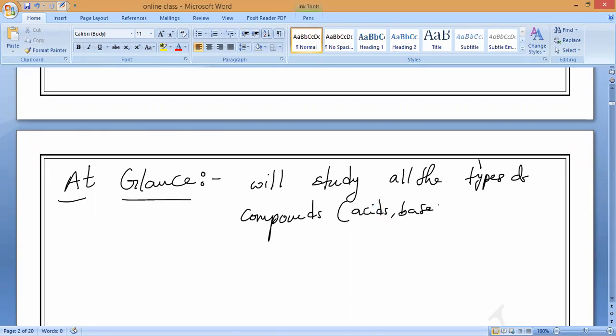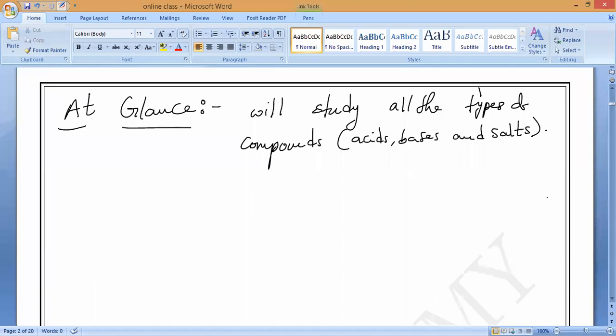Acids, bases, and salts. Is it okay, all of you? So now, next, what are their chemical properties? How are they present? What are the characteristics of acids? What are the characteristics of bases? What are the characteristics of salts? We'll study. So first, let us start with acids.